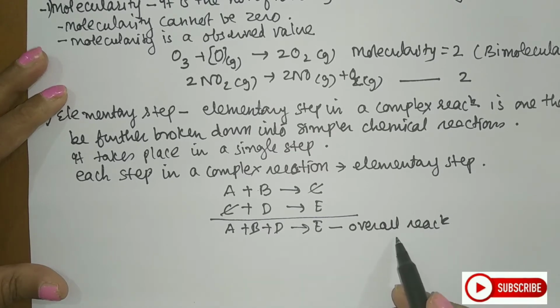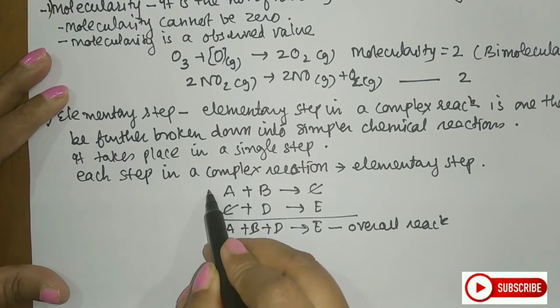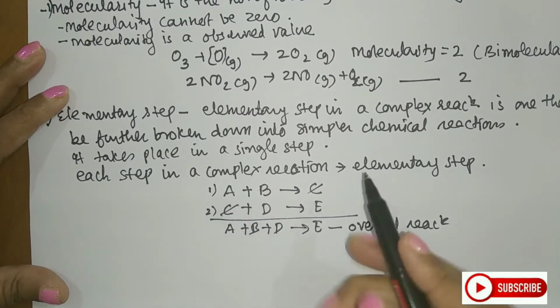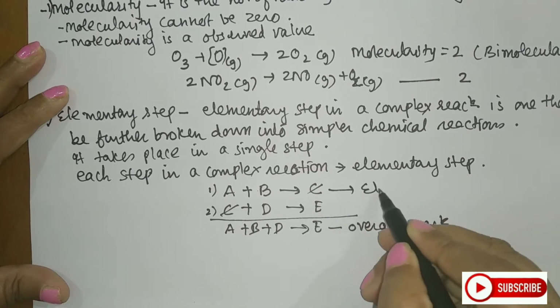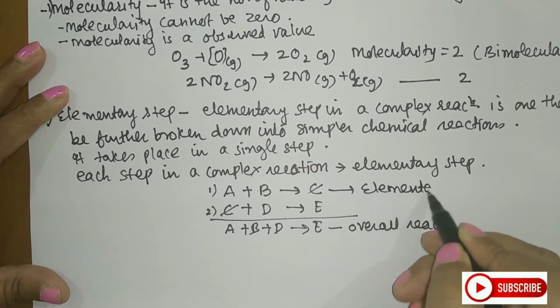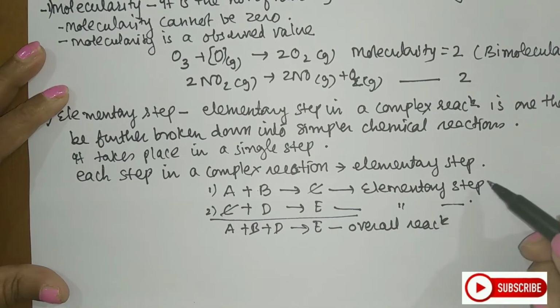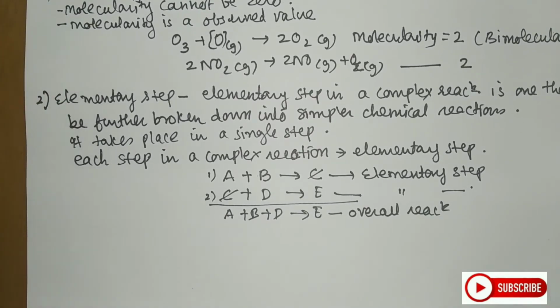Now, this overall or complex reaction is made up of two equations or two steps, the first step and the second step. Each step is called an elementary step. This is also an elementary step. I cannot further break down this step. So, this is what an elementary step is. It is the simplest step, or each step in a complex reaction. We call it an elementary reaction, and it cannot be further broken down into simpler chemical reactions. So this is about the elementary step.